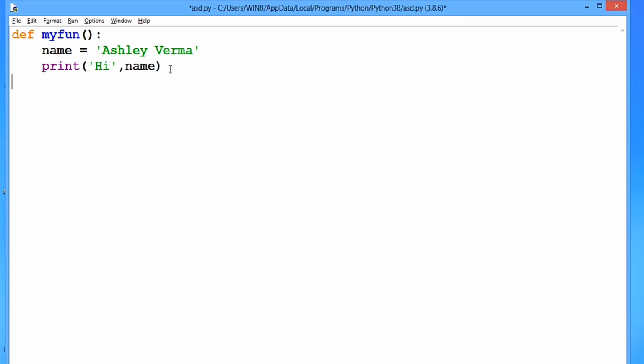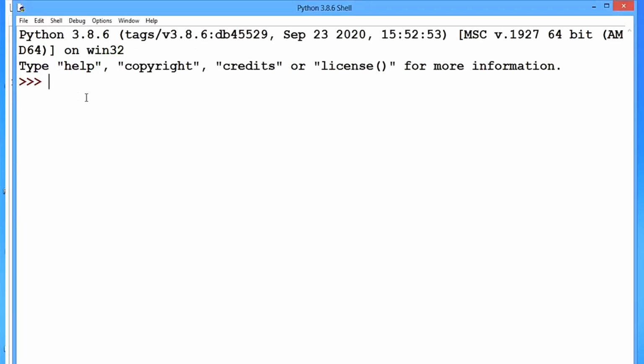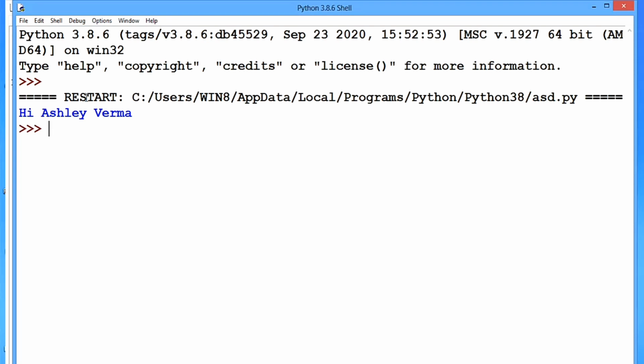So I will get out of the function and then make a call to the function myfun in order to get it executed. So you always have to make a call to a function if you want it to be executed. Okay, so now I will run this program and look at the output. Yes, you can see the output, hi Ashley Verma.